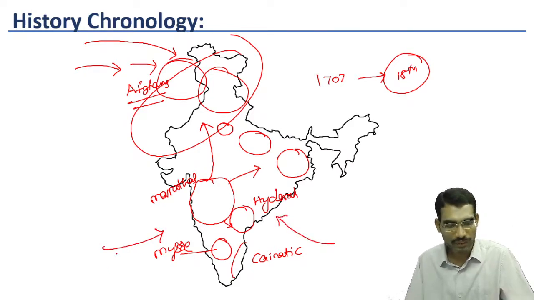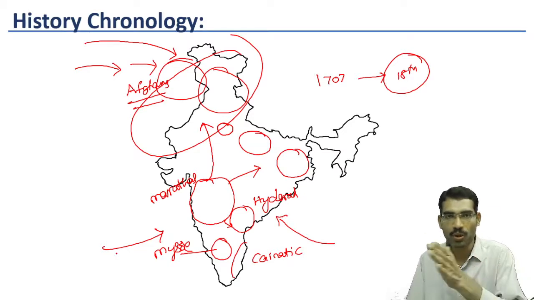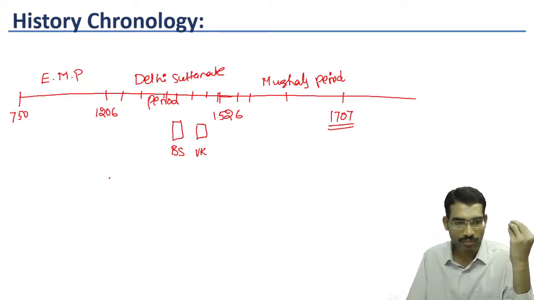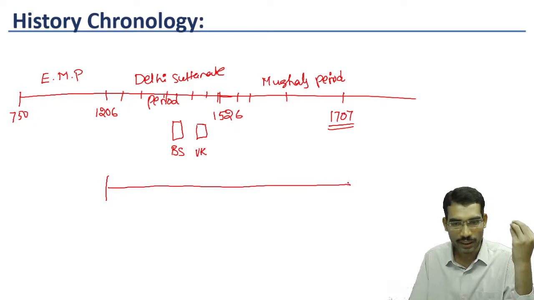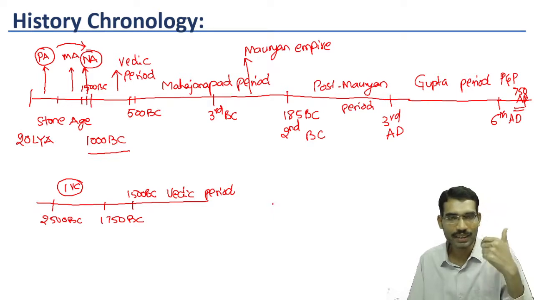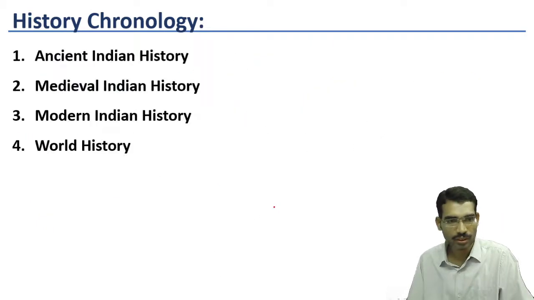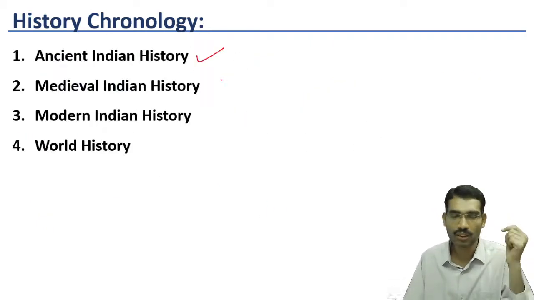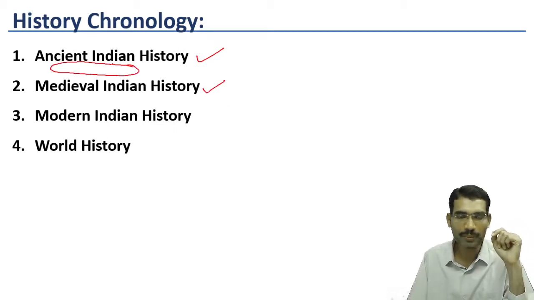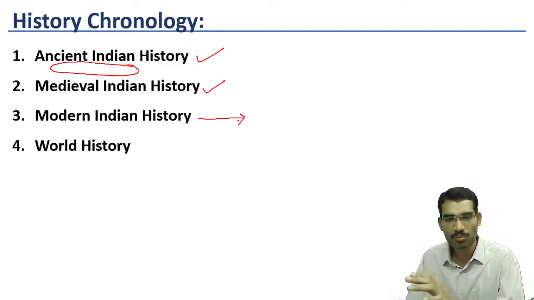During the Mughal time period itself, I am erasing this. Now we are entering into the modern Indian part. So far, from the Delhi Sultanate period to the Mughal period, we are calling it medieval India. So now we have seen three parts. One is ancient India, second medieval India, and in between we have early medieval India. Ancient Indian history, we have seen the chronology. Medieval Indian history also we have seen chronology. In between we have seen the early medieval period as well. Now we are entering into modern Indian history.